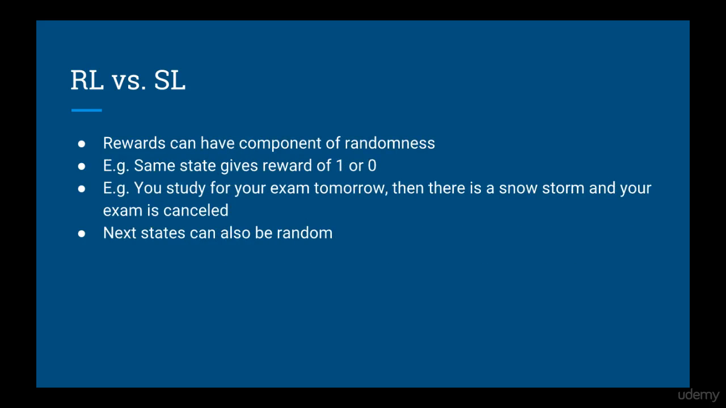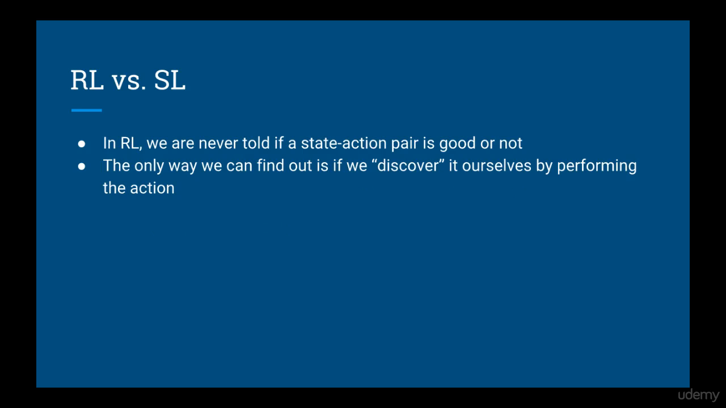Rewards can also have a component of randomness. So sometimes when you go to a state, you get a reward of 1, but other times you get a 0. This could be like you study for your exam tomorrow, but then tomorrow there's a snowstorm and your exam is canceled. Next states can likewise also be random. In reinforcement learning, we are never told externally if an action-state pair is good or not. The only way we can find out is by discovering it ourselves by performing the action.